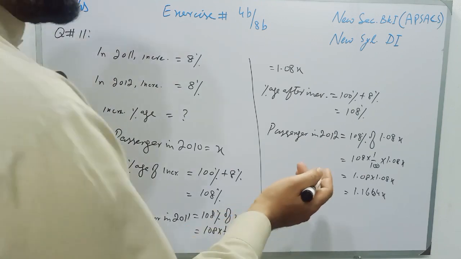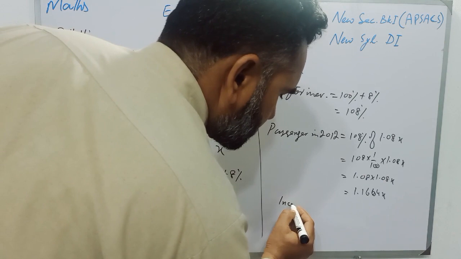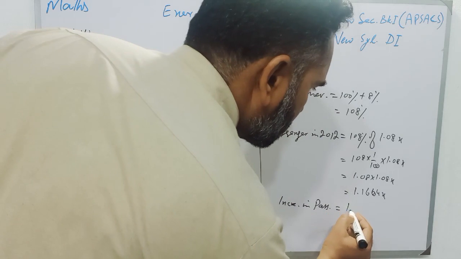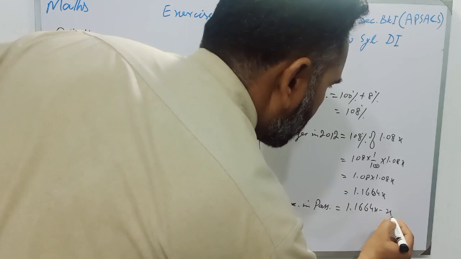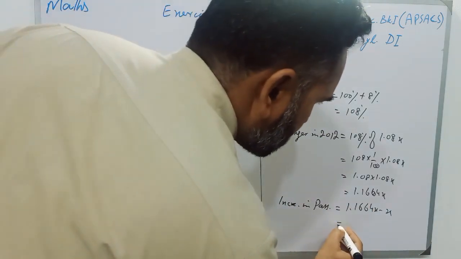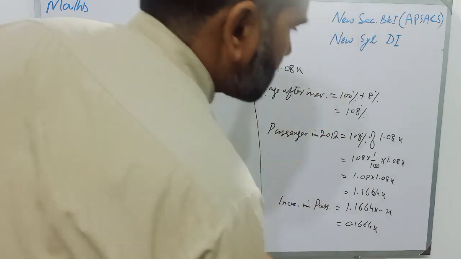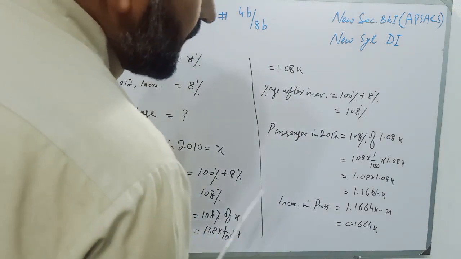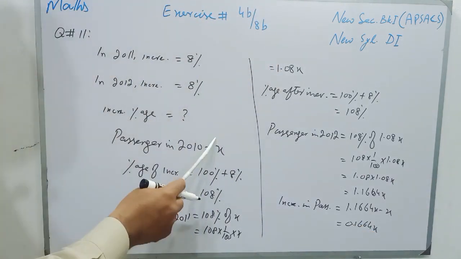Now students, the increment in passengers is equal to 1.1664x minus x, the original passengers that we have supposed. So students, the increment is 0.1664x, and we have to find the increase percentage. So students, the increase in number is 0.1664x and the original passengers are x.